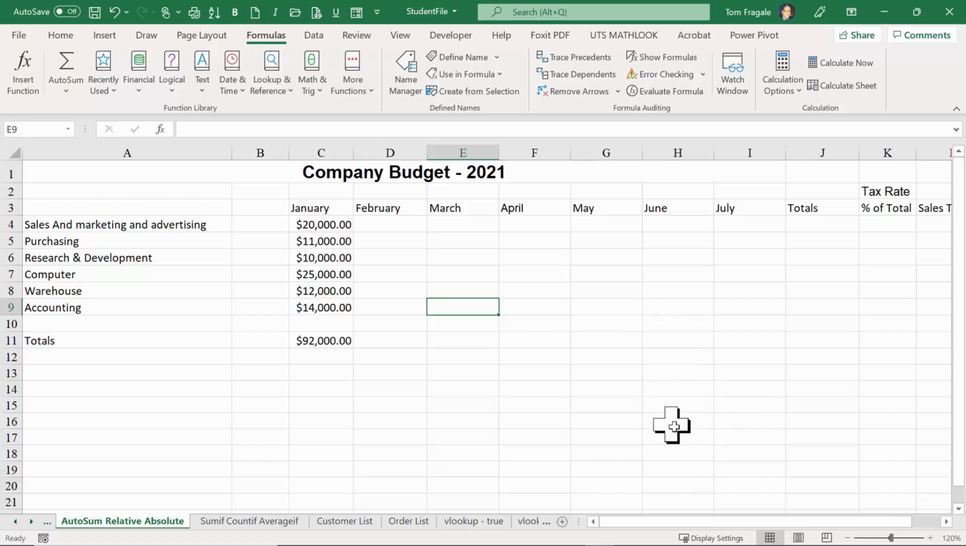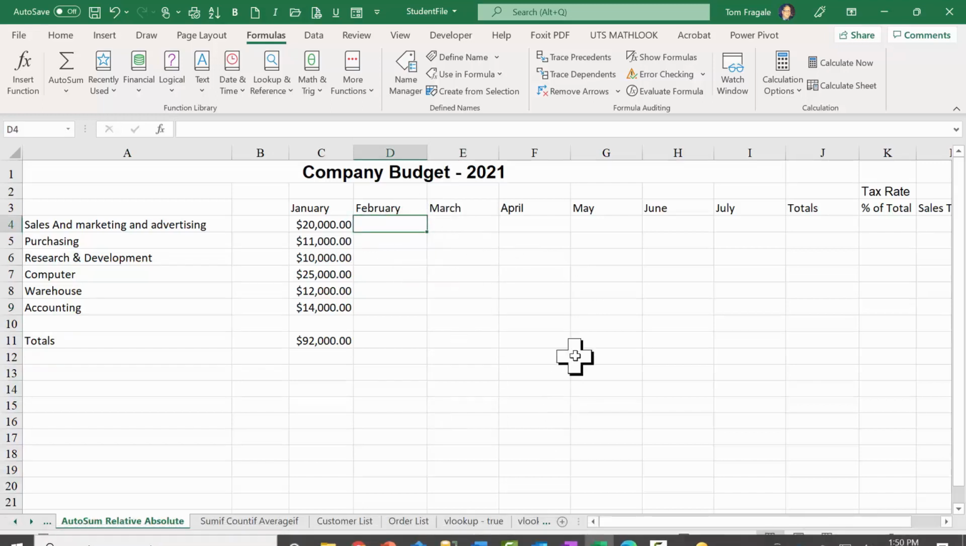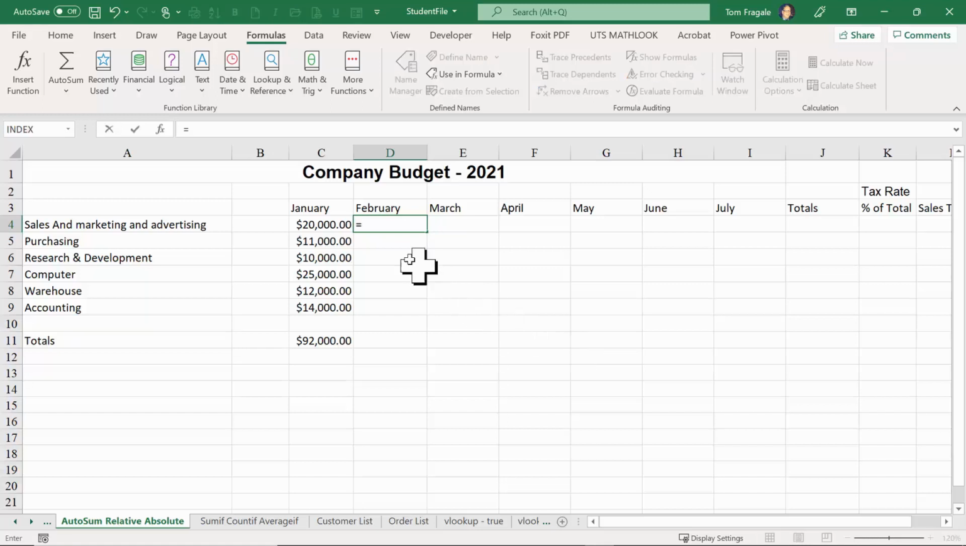Now, the next tip I want to show you is something that's called a relative formula. So a relative formula is going to help you build your spreadsheet a lot quicker. So I'm going to go to cell D4. Let's say the February column is going to be a 10% increase over January. So, of course, all formulas start with the equal sign. I'm going to click on cell C4, and I'll use the asterisk for multiplication, and I'll type in 1.1. So it says equals C4 times 1.1. And then we have a 10% increase.